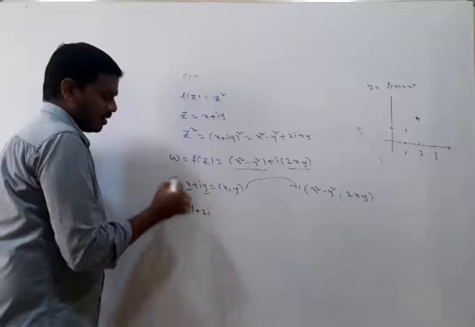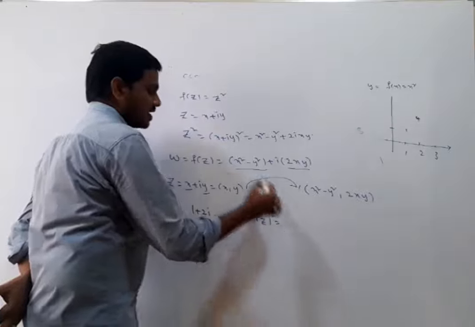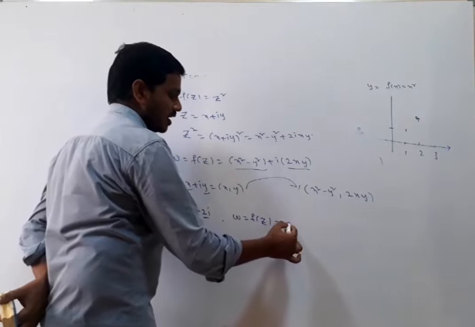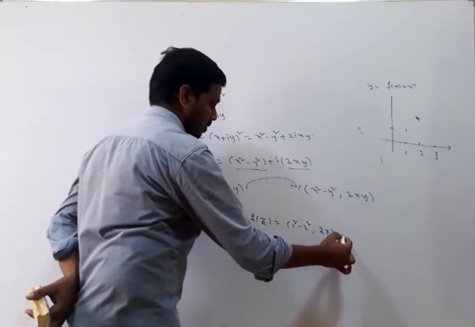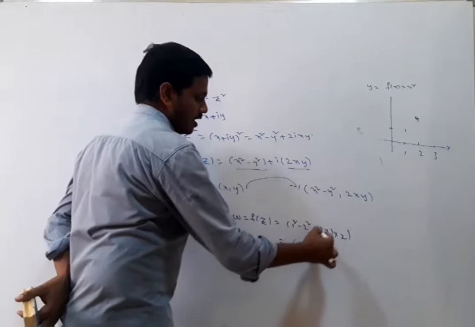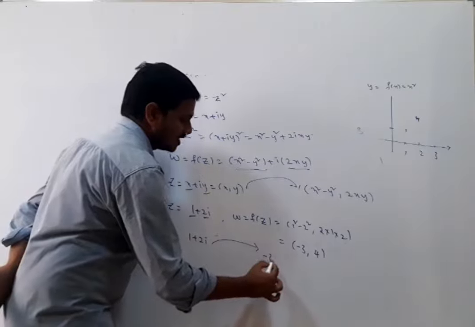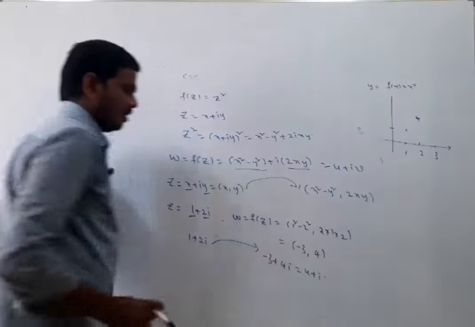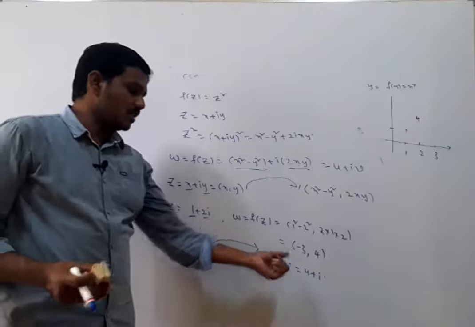Let z is equal to 1 plus 2i, then w is equal to f of z, which is x square minus y square, where x is equal to 1, y is equal to 2. x square is 1 square, so 1 minus 2 square comma 2 into 1 into 2. So we have 1 minus 4, which is minus 3, and 2 into 2, which is 4. That means 1 plus 2i is associated to minus 3 plus 4i, which is the same as u plus iv.